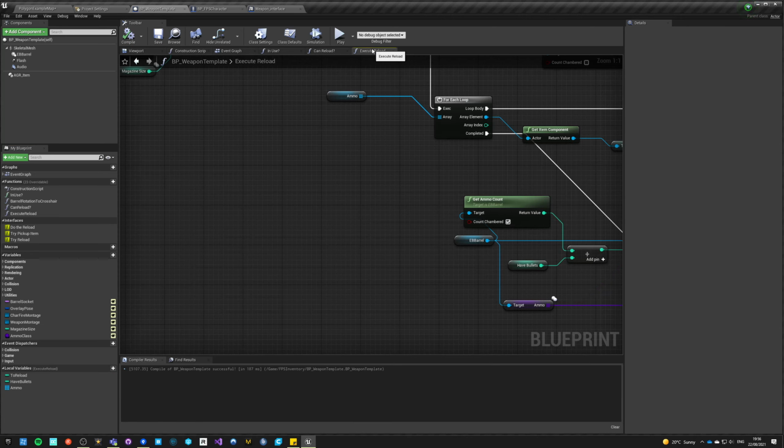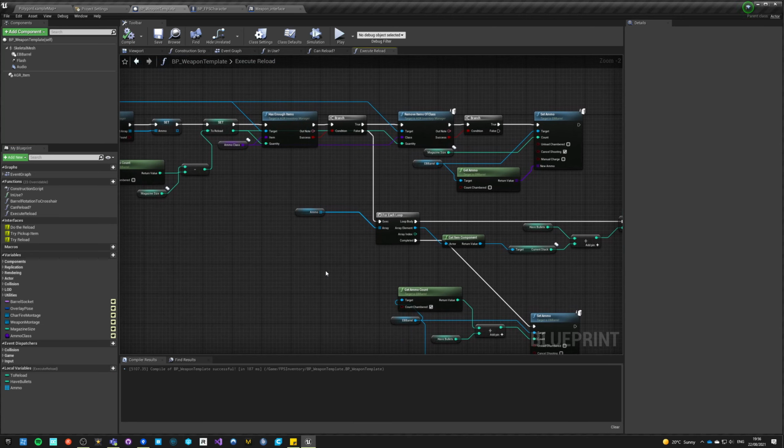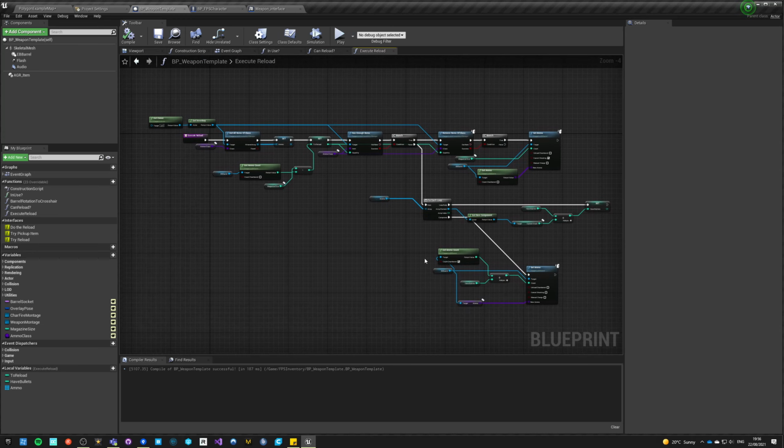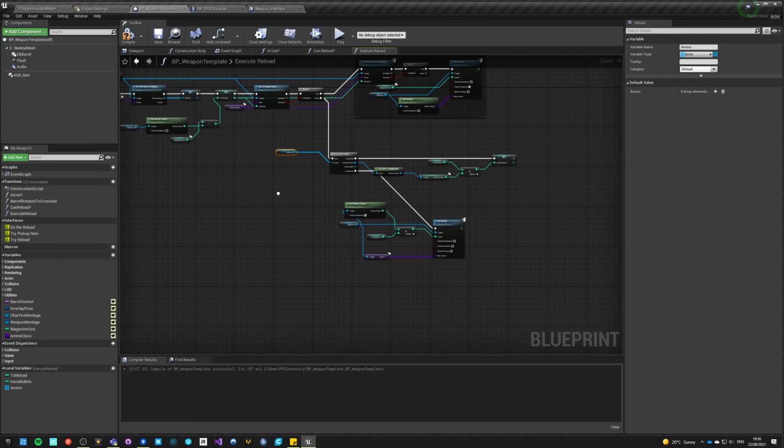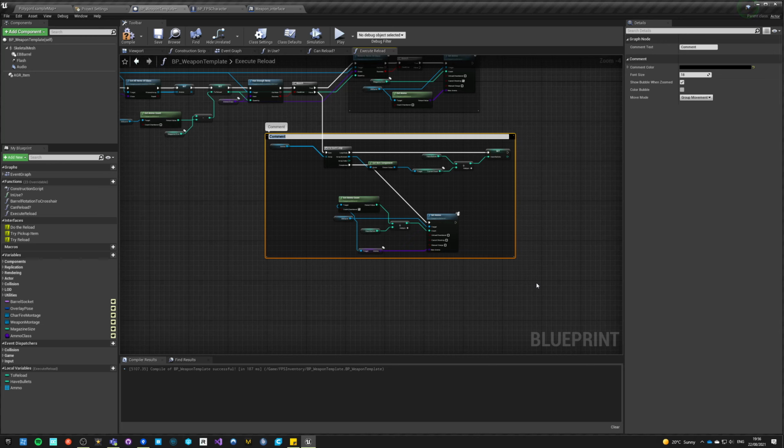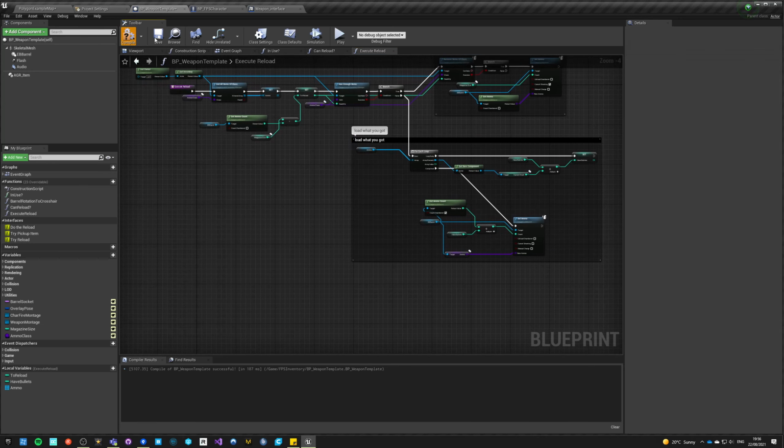Okay, so now this is just execution of the reload. So this is a full reload. Load what you got.